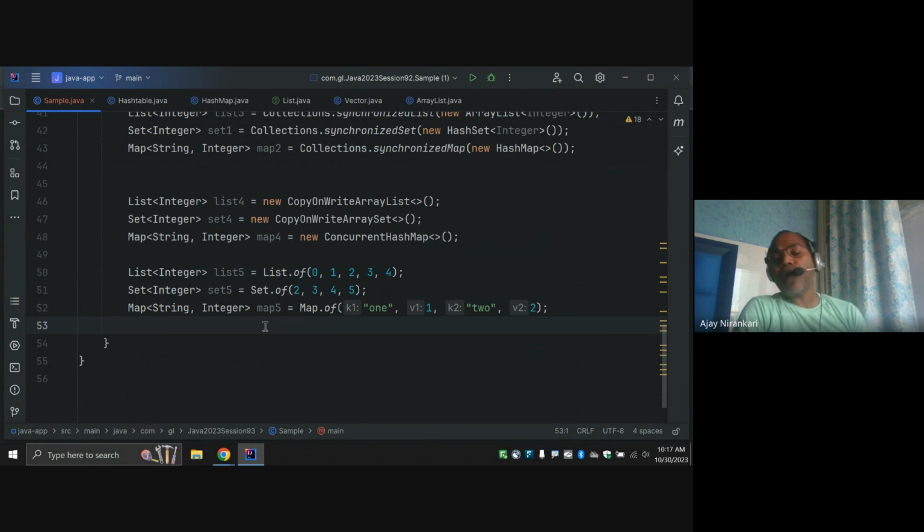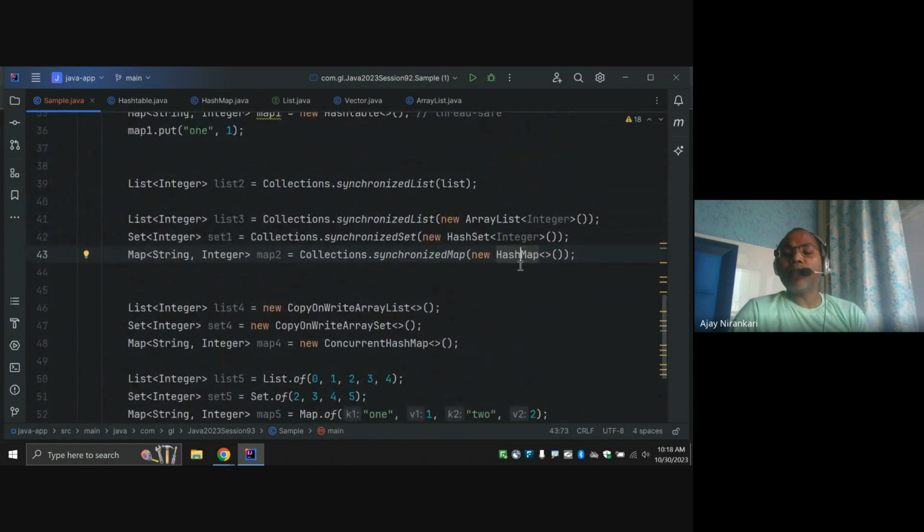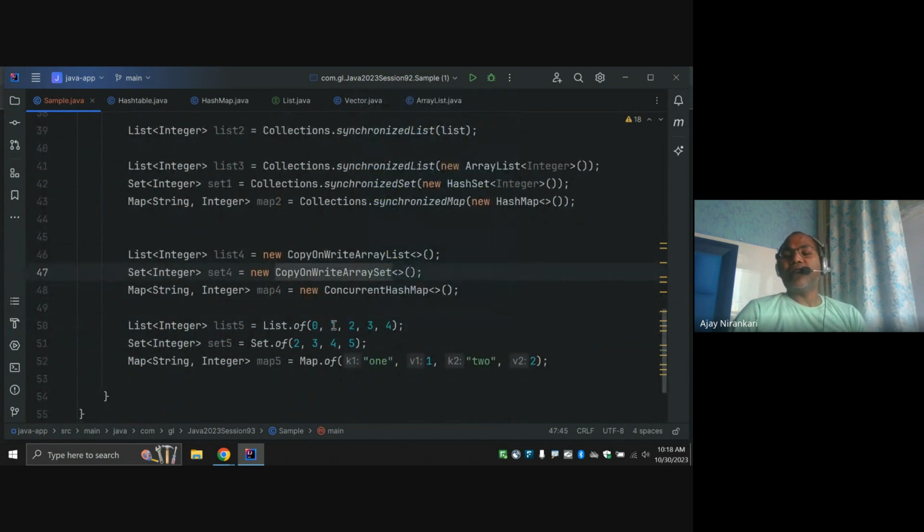But there is a very big problem nowadays for a Java developer: how does a Java developer know whether a particular class is thread safe or not? Is ArrayList thread safe or not? Is HashMap thread safe or not? There is no specific annotation or list that Java exposes saying, hey, these are the thread safe collections, and these are the not thread safe collections. You have to check the Java documentation and the details, and see if the methods support it or not. So you have to read all the definitions about these classes, and then you know whether it is thread safe or not.